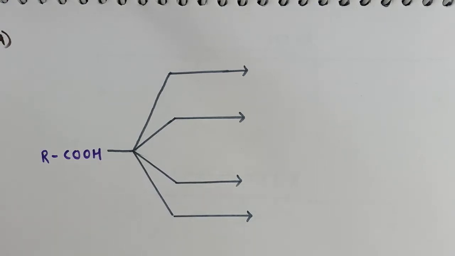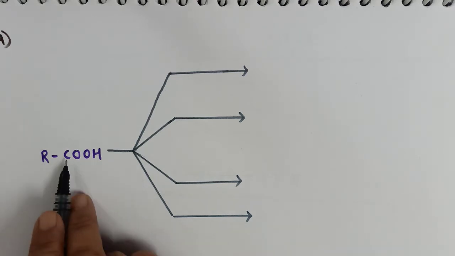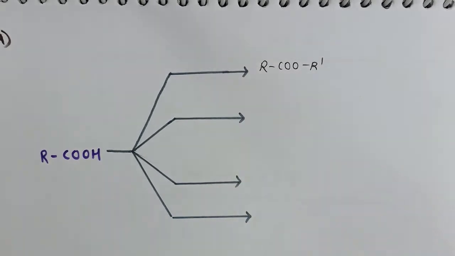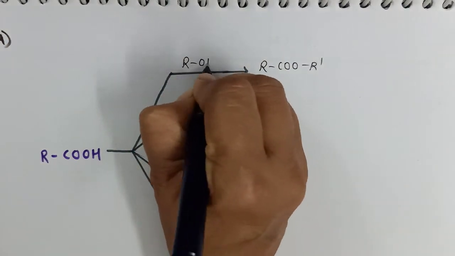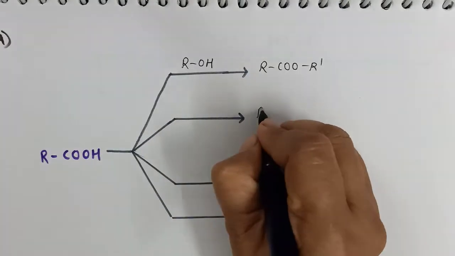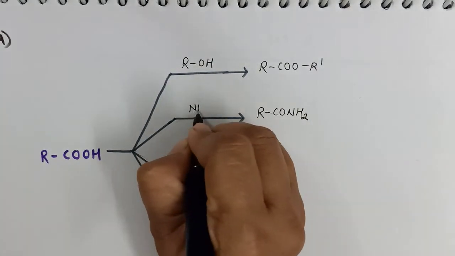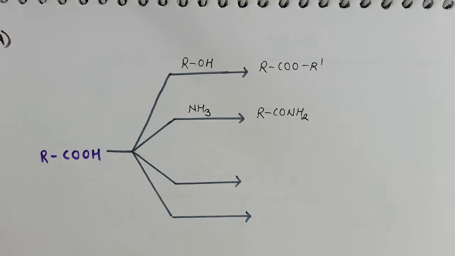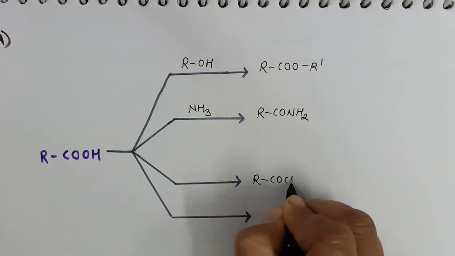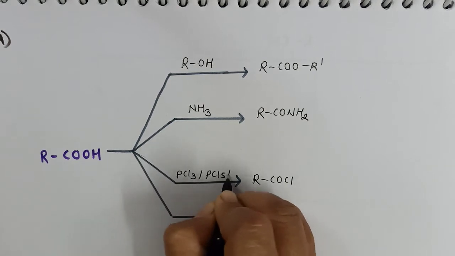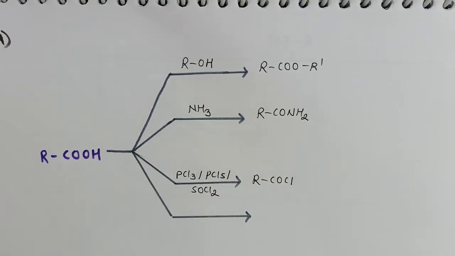The next conversion is a very interesting one. The conversion of carboxylic acid to its derivatives. Suppose a given carboxylic acid I want to convert to ester. Then obviously I will treat the given carboxylic acid with alcohol. Suppose I want to convert it into amide. So the carboxylic acid can be treated with ammonia. If I want to convert the carboxylic acid to acyl chloride, then I will use a reagent like PCl3 or PCl5 or thionyl chloride, etc.